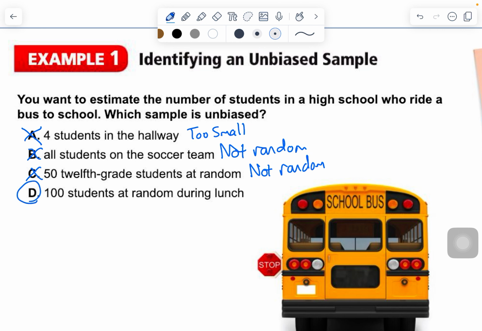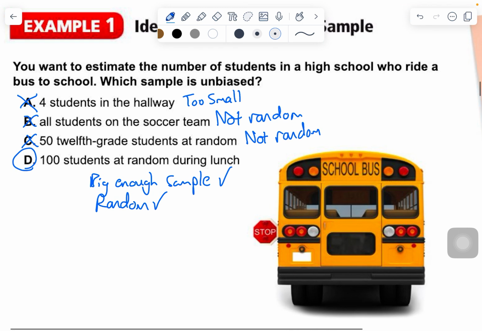So D, 100 students at random during lunch. It's big enough. Sample, check, and it's random. Now, you might be saying, well, what if the lunch is only senior lunch? I'm pretty sure at most high schools, lunch is a mixture of kids, freshmen up through seniors. We'll assume that here as well. All right, so that's going to be our unbiased sample. Unbiased.